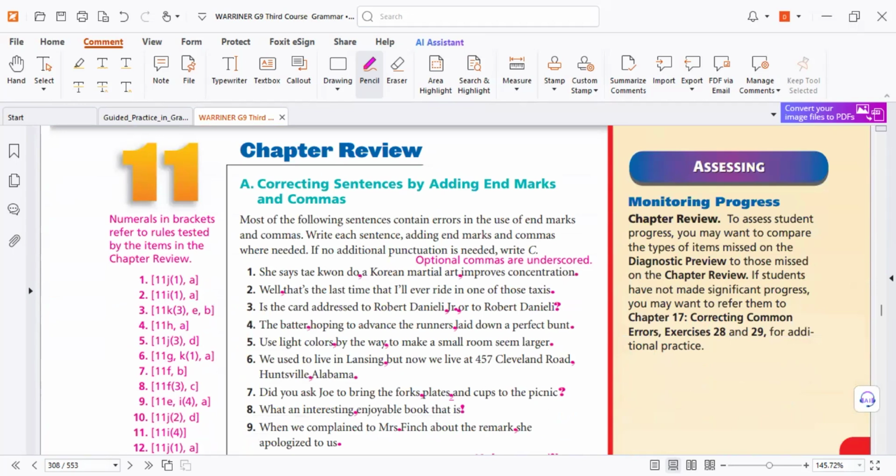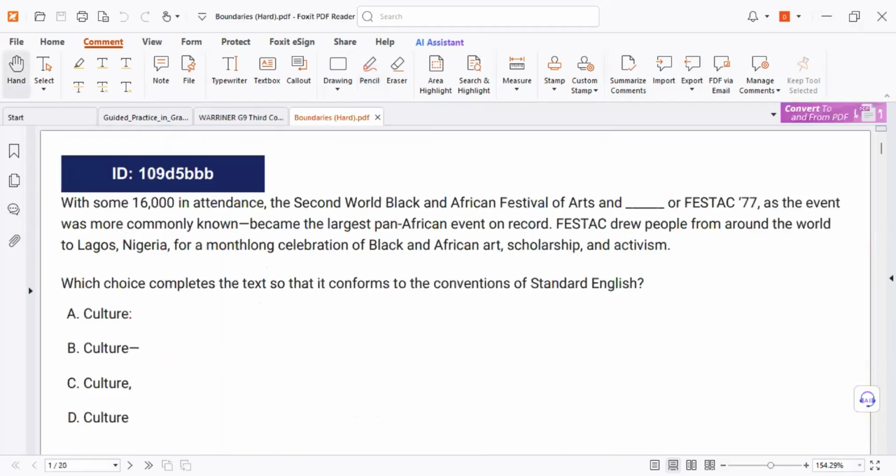Now do you understand, my dear friend? Yes. Let me now show you questions to know how we can answer. You must give me a second. I'm going to show you the hardest one. Here, for example, let's follow the rules. Let's follow what? The rules.